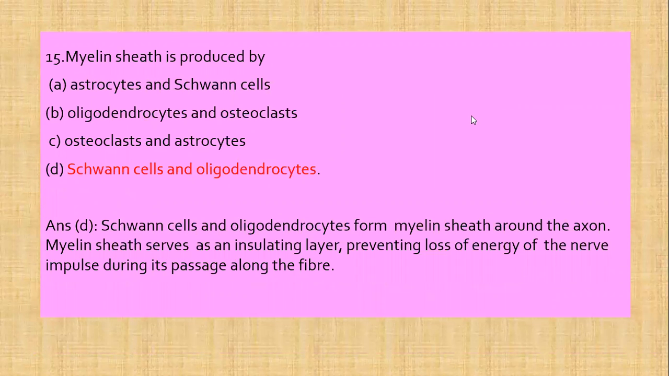Next question is, myelin sheath is produced by, first option is astrocytes and Schwann cells, oligodendrocytes and osteoclasts, osteoclasts and astrocytes, and Schwann cells and oligodendrocytes. Schwann cells and oligodendrocytes form the myelin sheath around the axon. Myelin sheath serves as an insulating layer and prevents the loss of energy of the nerve impulse during its passage along the fiber. So the correct answer is Schwann cells and oligodendrocytes.